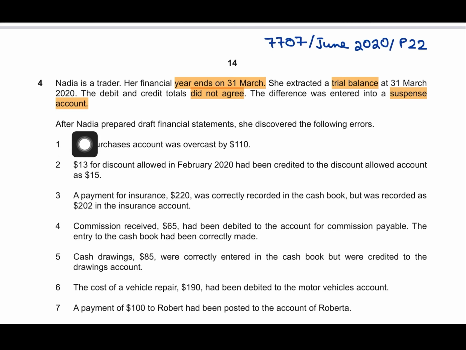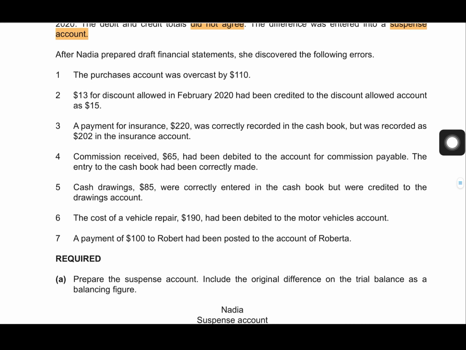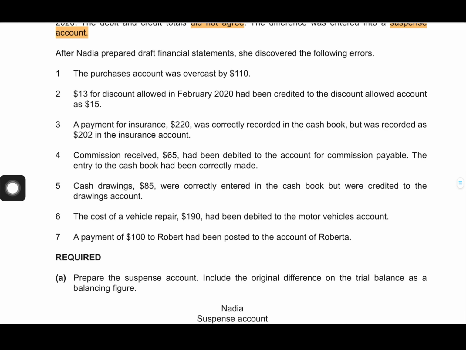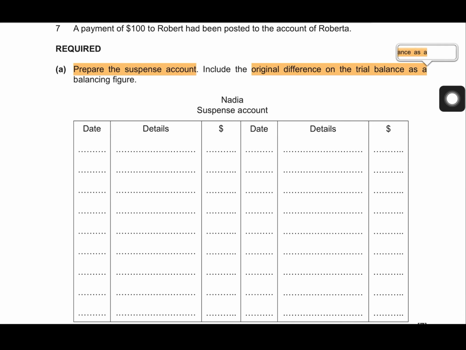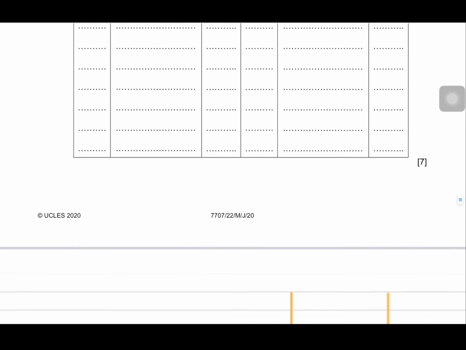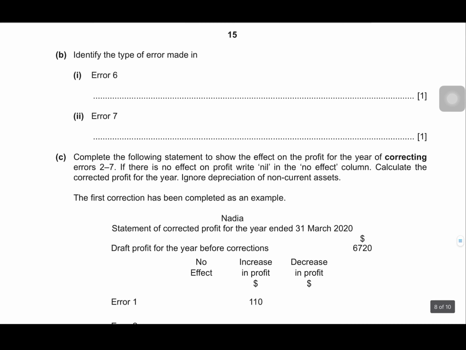Then after Nadia prepared the draft financial statements, she discovered the following errors. So we have a long list of errors. There are 7 types of errors which we will be required to correct, right? Now let's move to the requirements first. Part A says to prepare the suspense account, include the original difference on the trial balance as a balancing figure, right? So this is what we were talking about in the beginning, that we have to find out the difference as per trial balance.